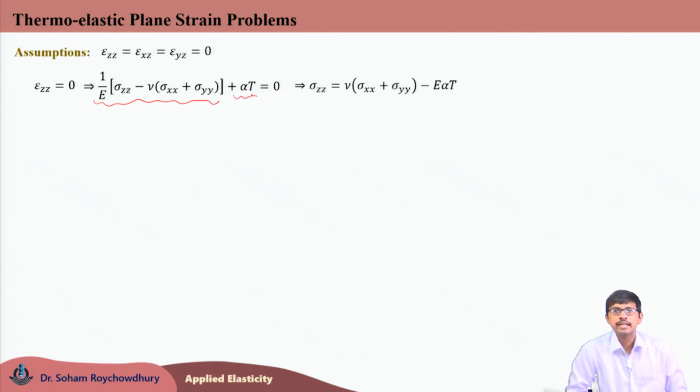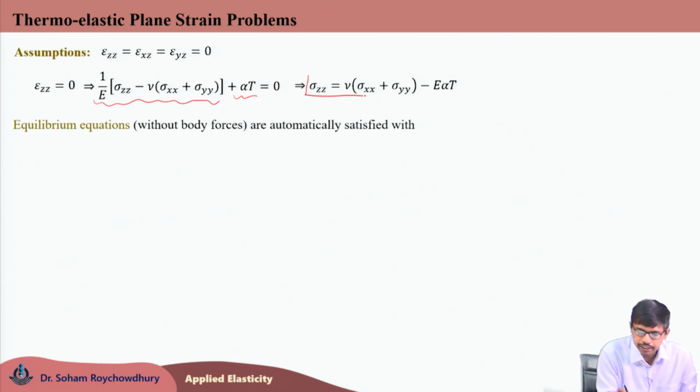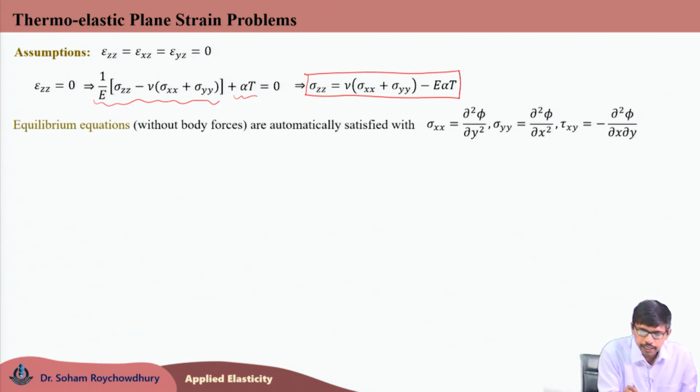Now, from this we can write sigma zz as nu times sigma xx plus sigma yy minus E alpha T. So, sigma zz is non-zero for the plane strain problem, and that is related with the other normal stresses and the temperature field using these particular equations. Now, moving forward to the equilibrium equation, they are same as the case of plane stress problem.